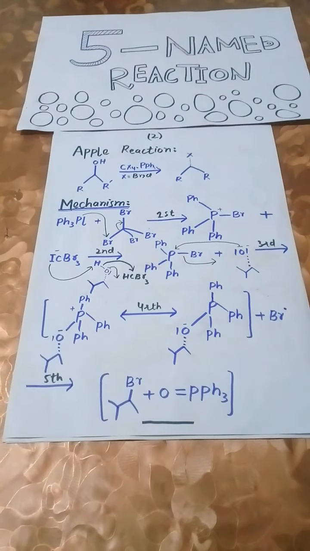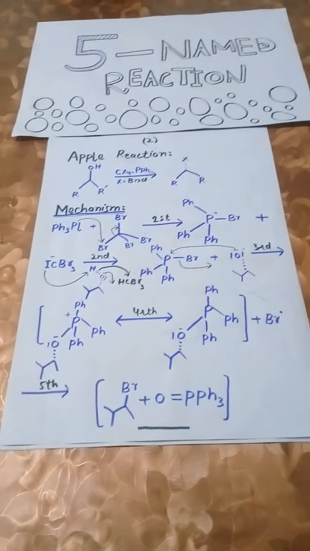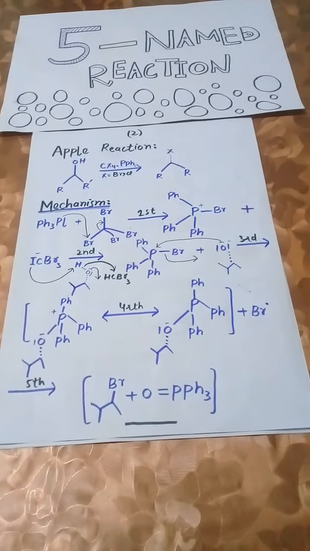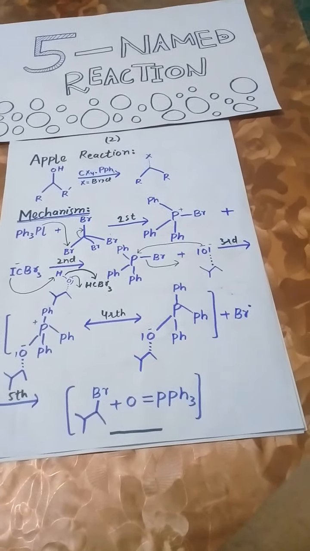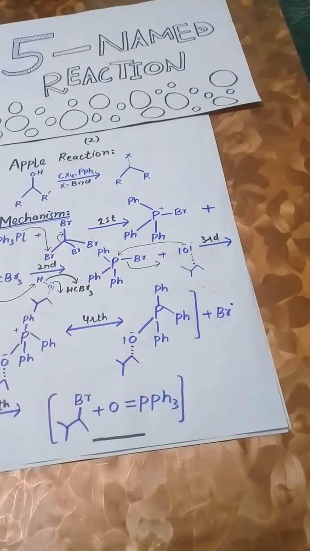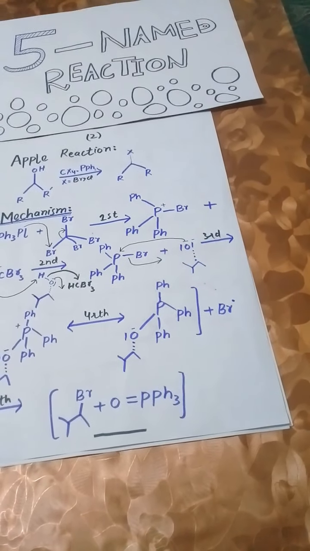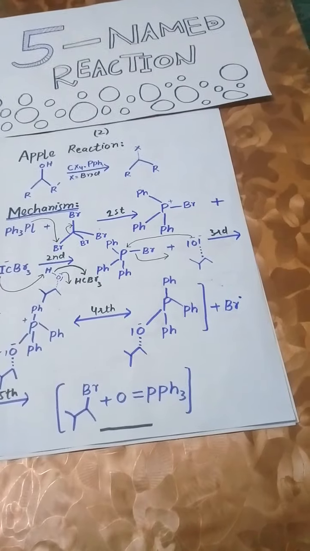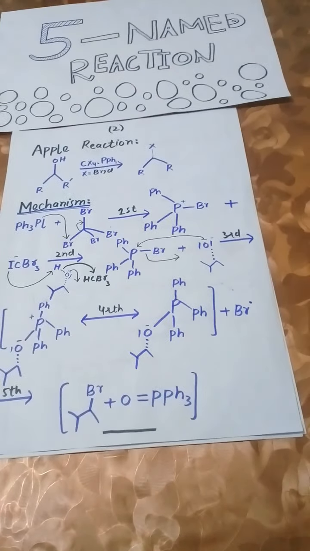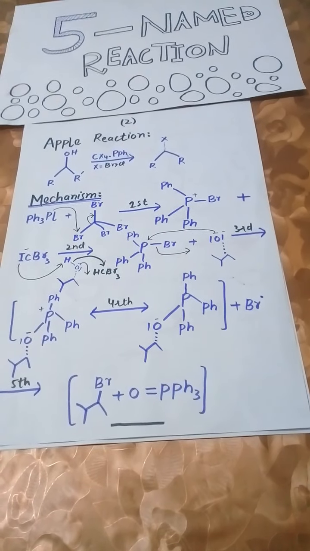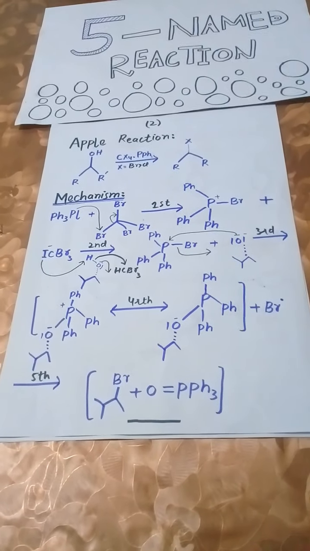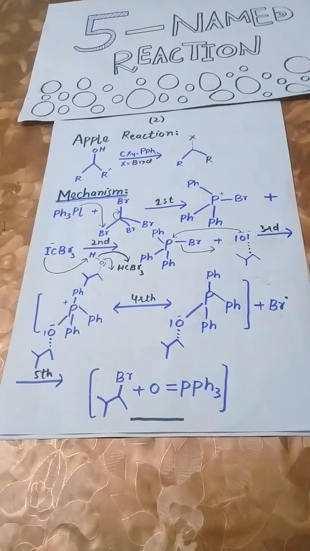The Appel reaction begins with the formation of the phosphonium salt, which is thought to exist as a tight ion pair and therefore is unable to undergo an alpha elimination to give dichlorocarbene. A deprotonation of the alcohol forming chloroform yields an alkoxide.